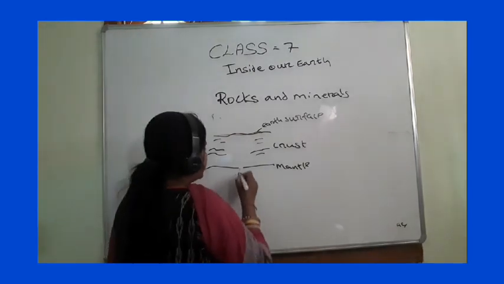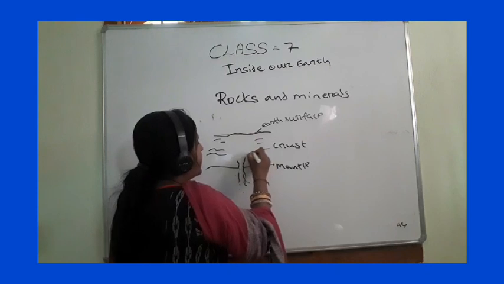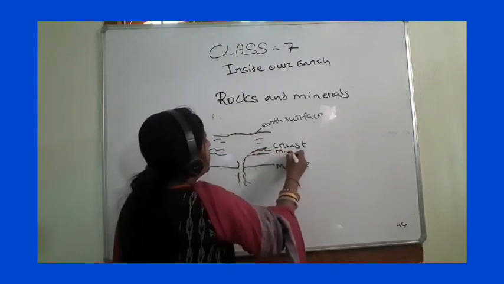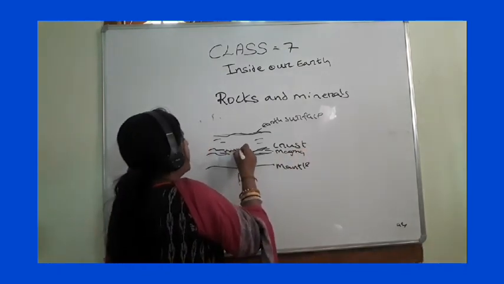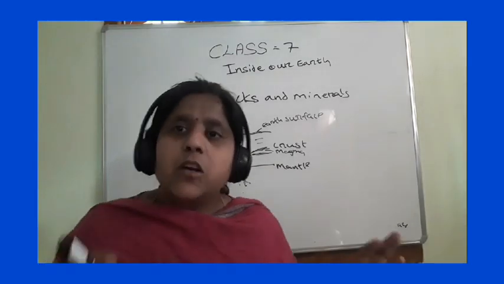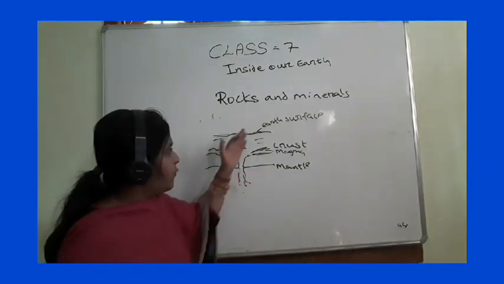See how this hot molten magma doesn't go to the earth surface, rather it is deposited in the cracks. This magma, okay, is deposited in the cracks on the earth surface. There it solidifies, cools down and forms intrusive igneous rock. Understood what is the difference?